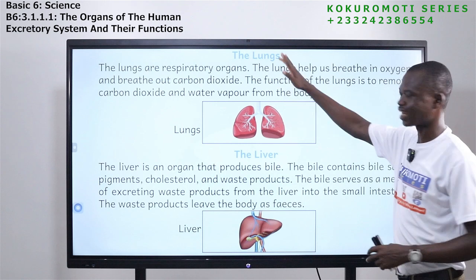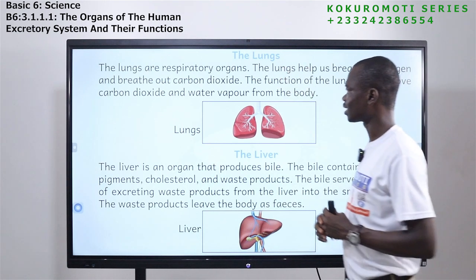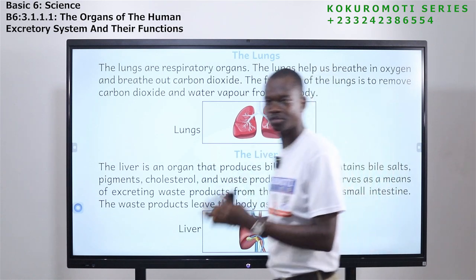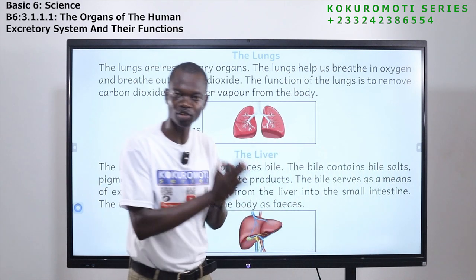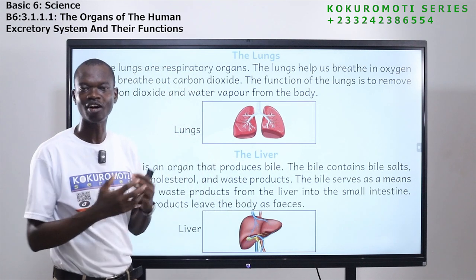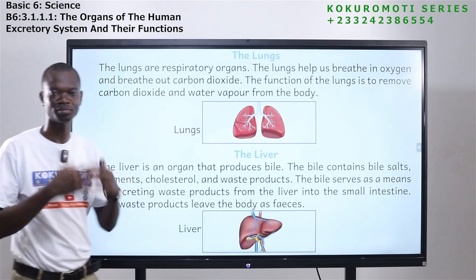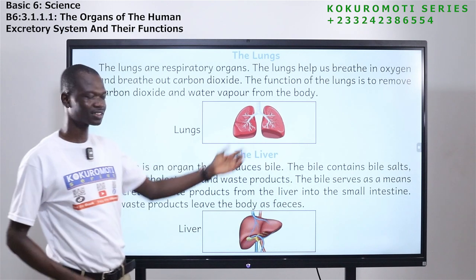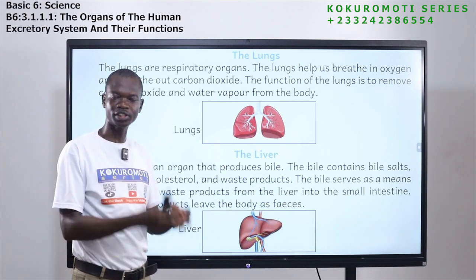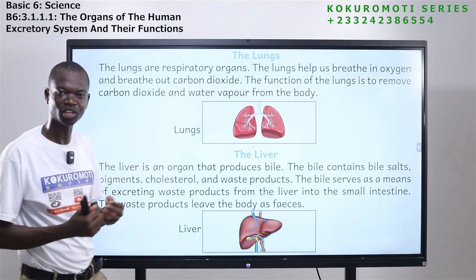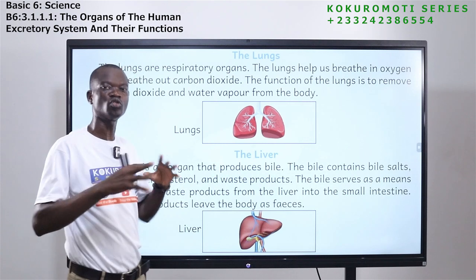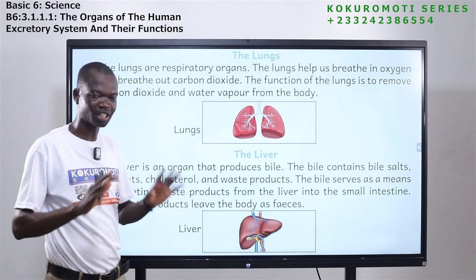So the next one is the lungs. This is what? The lungs. The lungs are respiratory organs. Listen to me. Lungs are respiratory organs. At the same time, they are excretory organs. Respiratory organs are organs that help us to breathe in and breathe out. The lungs perform that job. Apart from that, they are also excretory organs. What does it mean? Excretory organs' work is to excrete waste products. They remove waste or unwanted products from the body.